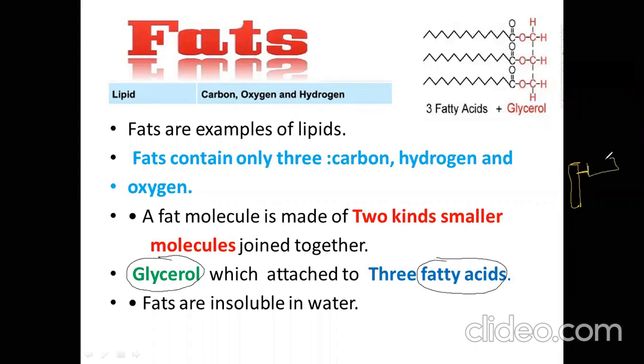With 3 fatty acids. One glycerol plus 3 fatty acids. This is fatty acid 1, this is fatty acid 2, this is fatty acid 3. This one is glycerol, and these are fatty acids. Three fatty acids plus 1 glycerol form what? Fats.